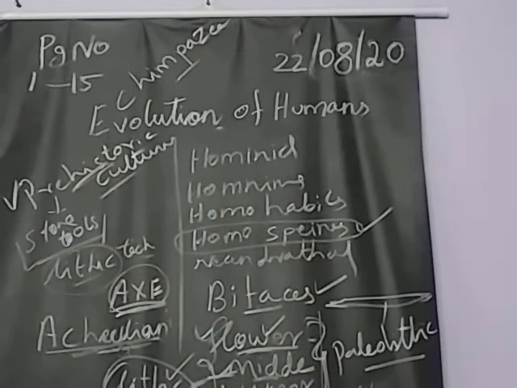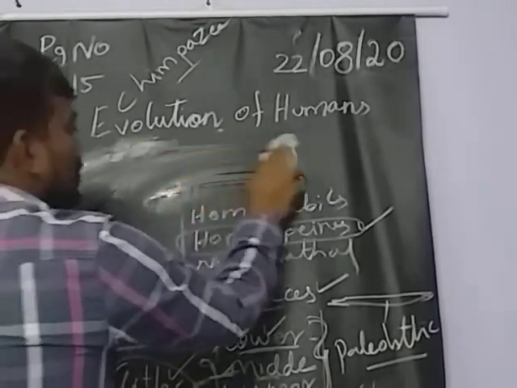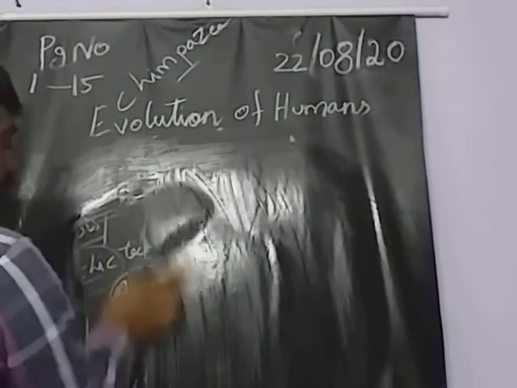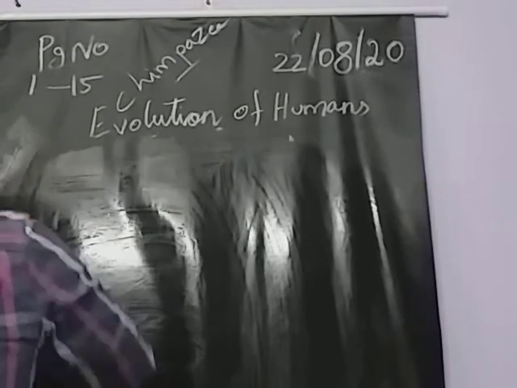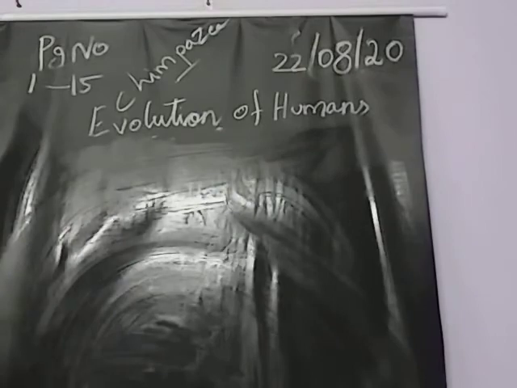Okay. So next we are going to see about the Mesolithic culture. Like the Paleolithic culture, the Mesolithic culture also belongs to a certain category. What is the category? Let's see. What is the culture we are going to see?